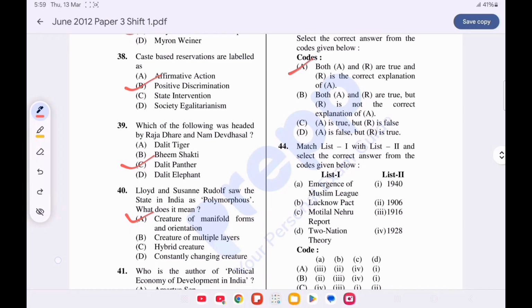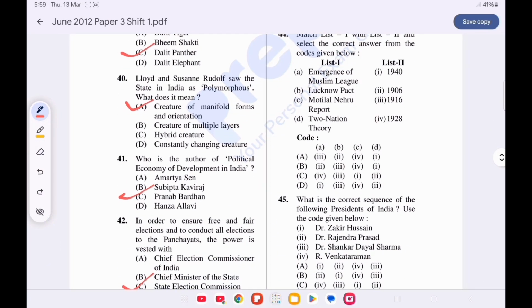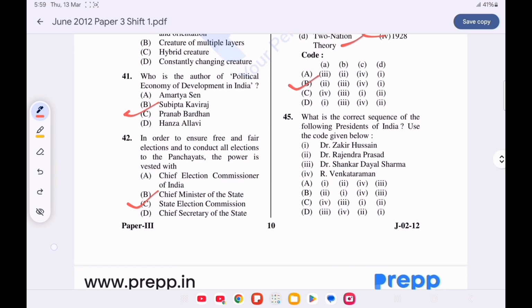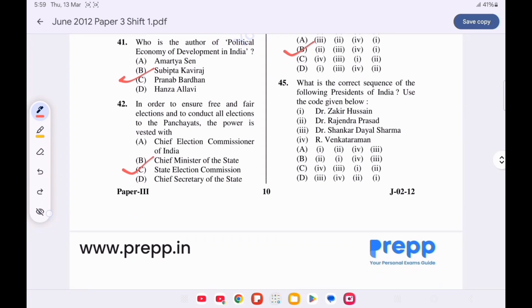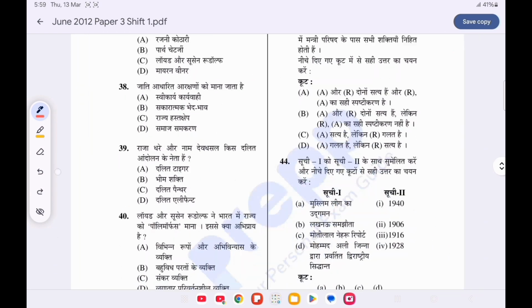Question number 44. Match list 1 with list 2 and choose the correct answer from the code given below. Option B is correct, as emergence of Muslim League is in 1906, Lucknow Pact in 1916, Motilal Nehru Report in 1928 and Two Nation Theory in 1940. Question number 45. What is the correct sequence of the following Presidents of India? Use the code given below. Option B is correct. First is Dr. Rajendra Prasad, then Dr. Zakir Hussain, then R. Venkataraman, and the last is Dr. Shankar Dayal Sharma. Now move on to next question.